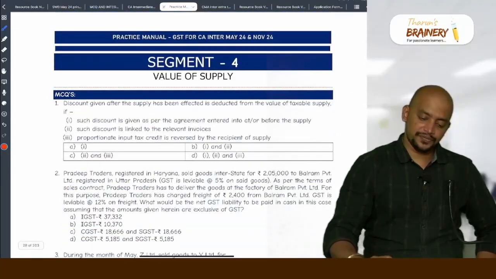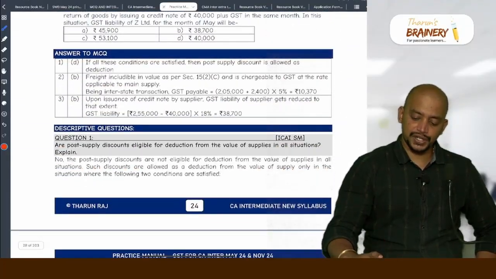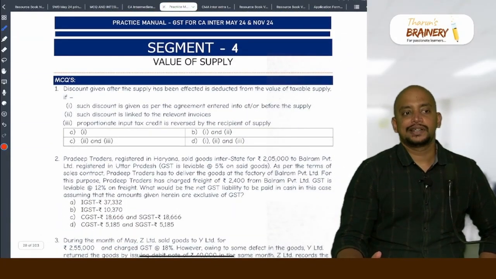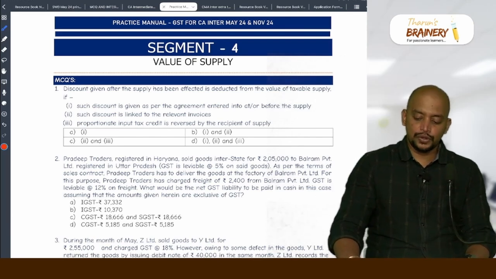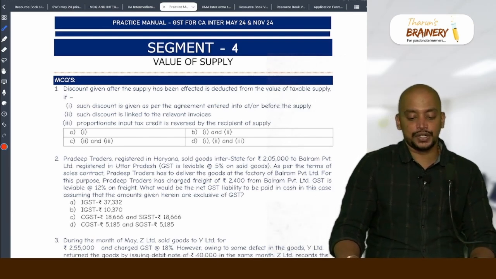Look into segment 4, page 24. So we are now making practice manual discussion related to value of supply.